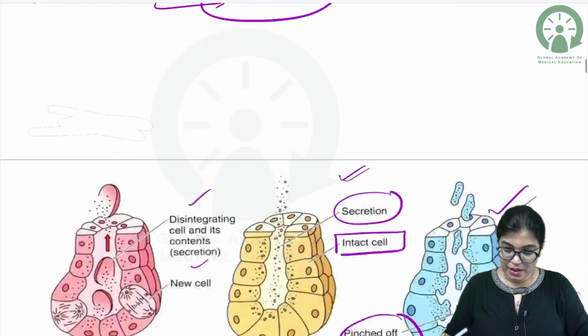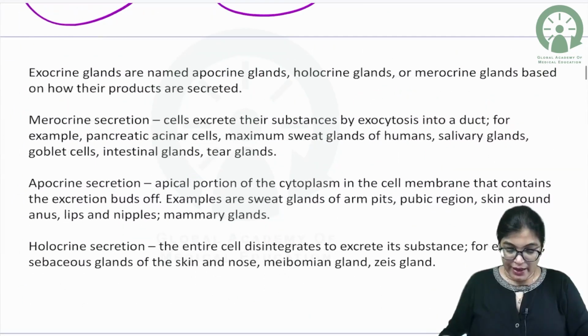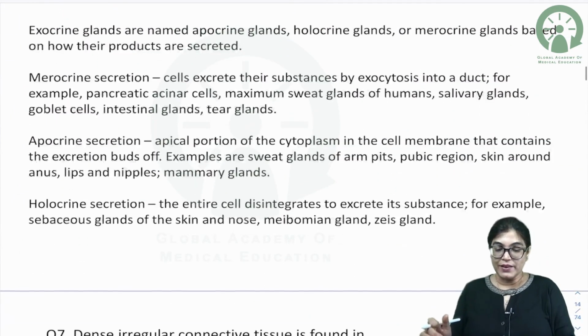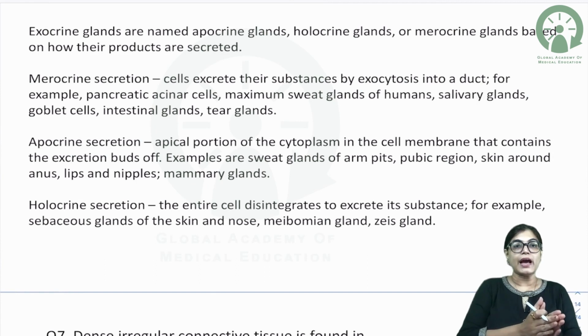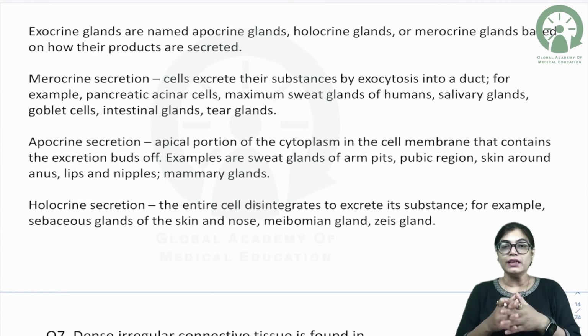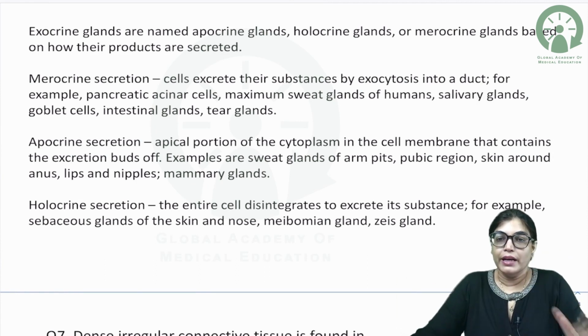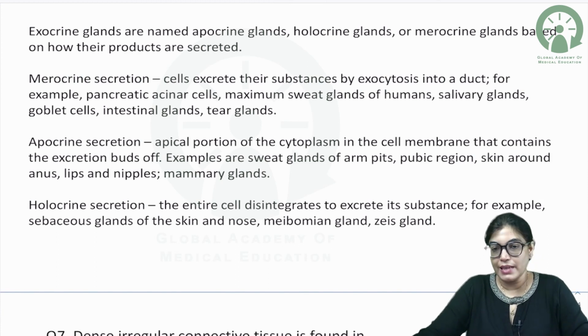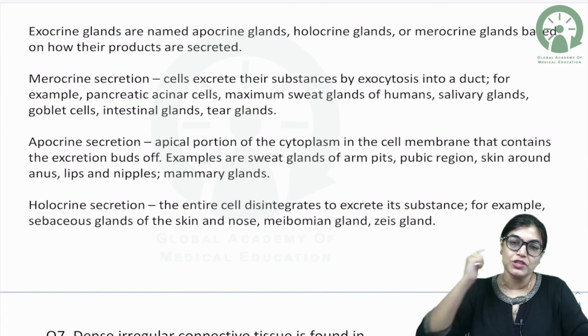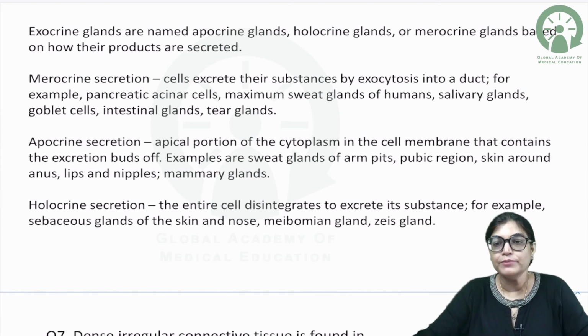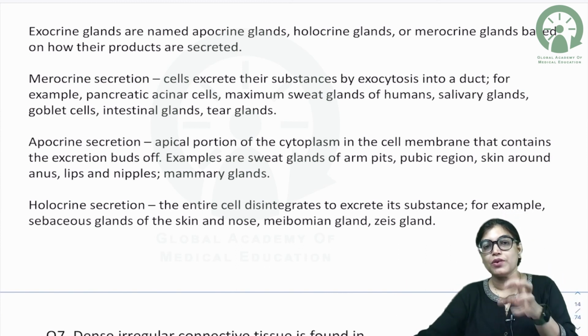Okay, my dear aspirants, let me tell you that the same thing which I have explained has been written here. There are two types of gland, one is exocrine and the other is endocrine. Endocrine means the secretion is directly poured into the blood, and exocrine means there is a duct for the secretion.